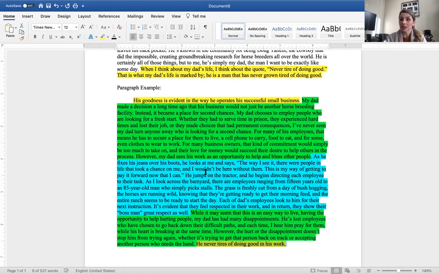So I wanted to give you this example as you're completing your drafts, and keep in mind that this is just for me. This is my personal example. You do not have to model this exactly. Just as some of you had mentioned that you were struggling creating your body paragraphs, I wanted to give you a clear example of what that looks like.